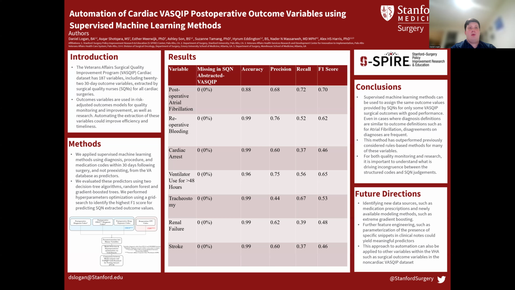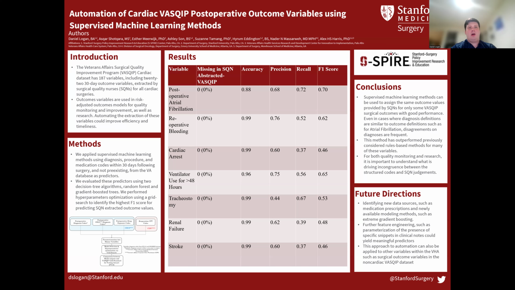Reoperation for bleeding scored a 0.62 F1 score, which was hugely improved by the introduction of reoperative CPT codes from the SurgIntraVA table, and prolonged ventilator use over 48 hours came in at a 0.65 F1 score, also a big improvement over rules-based methods.